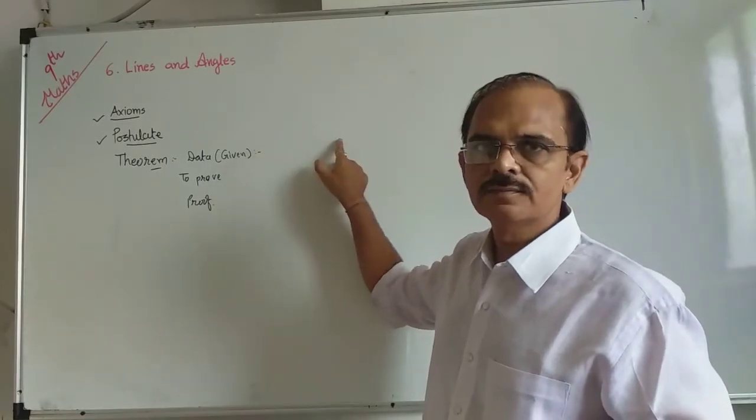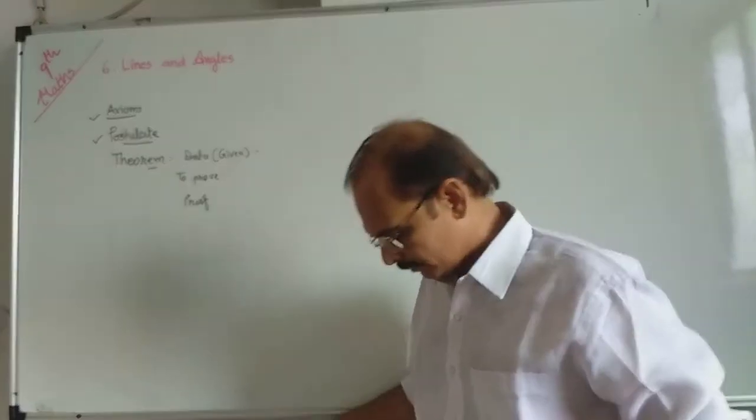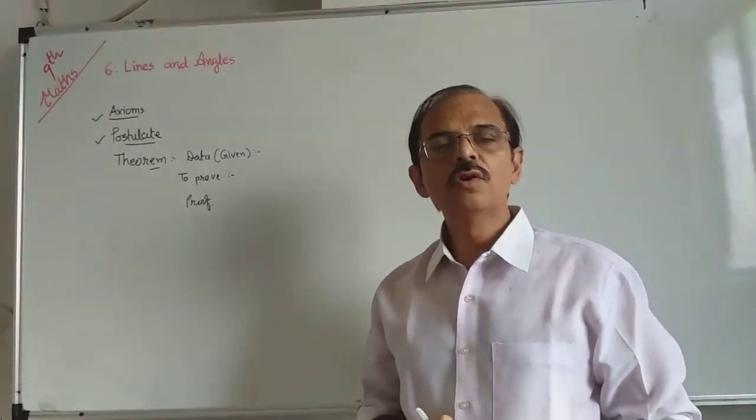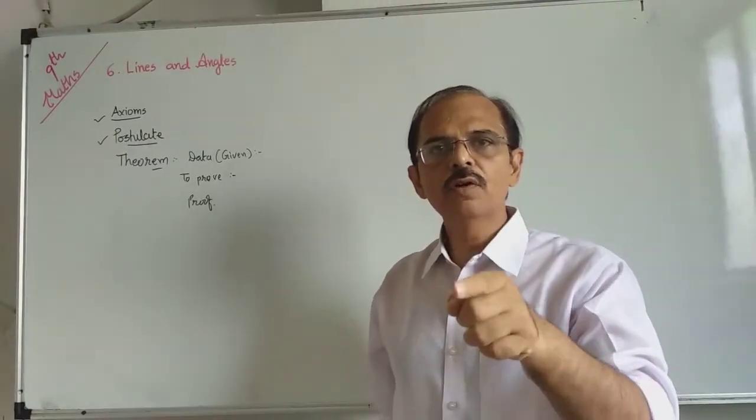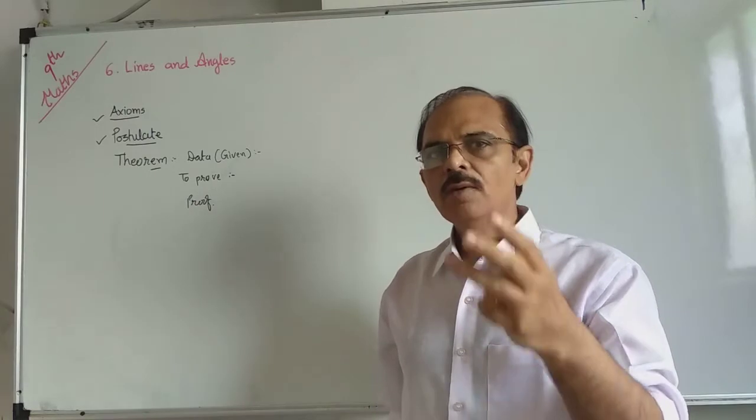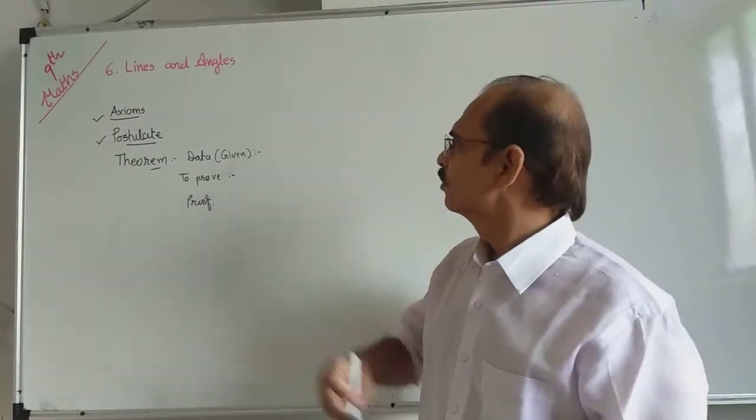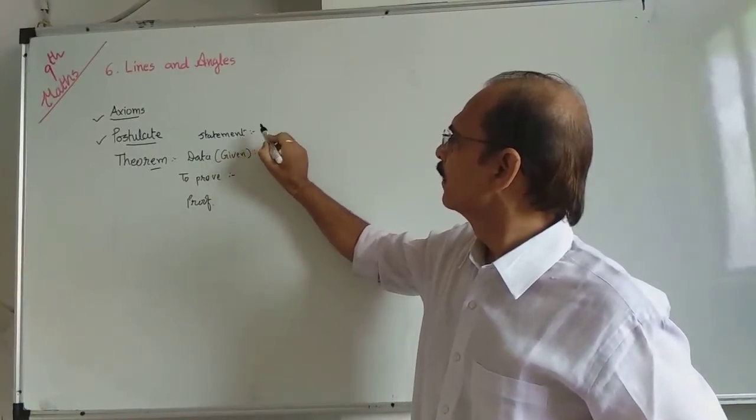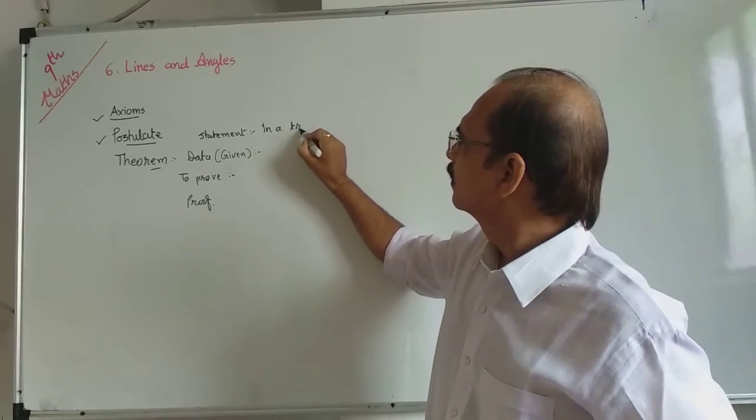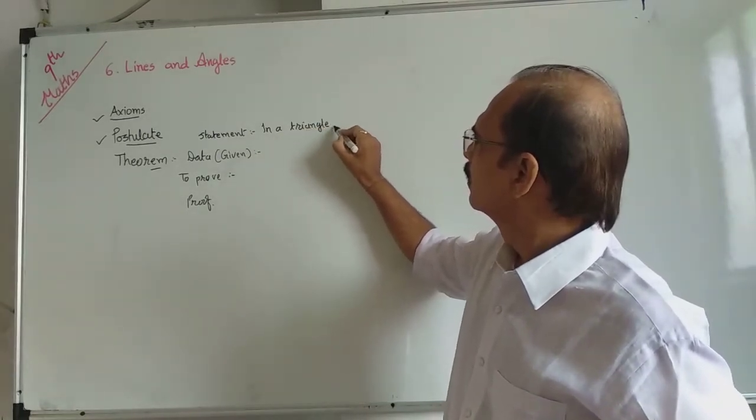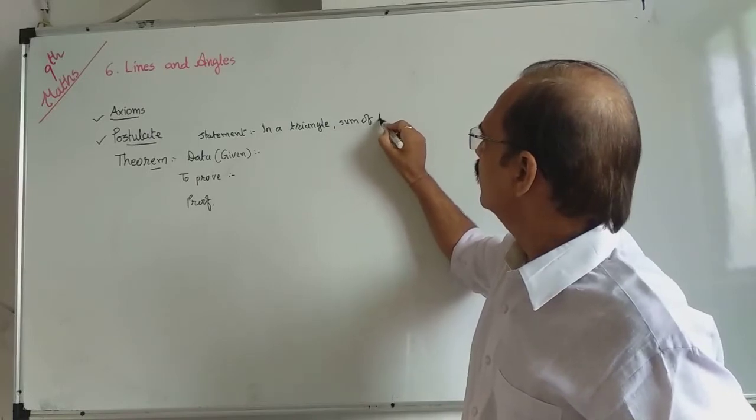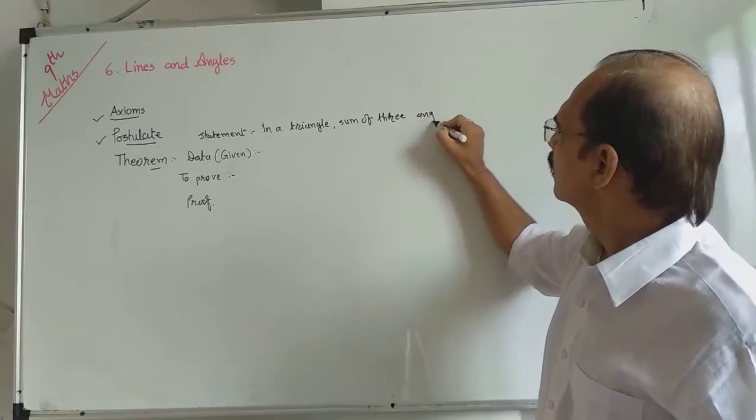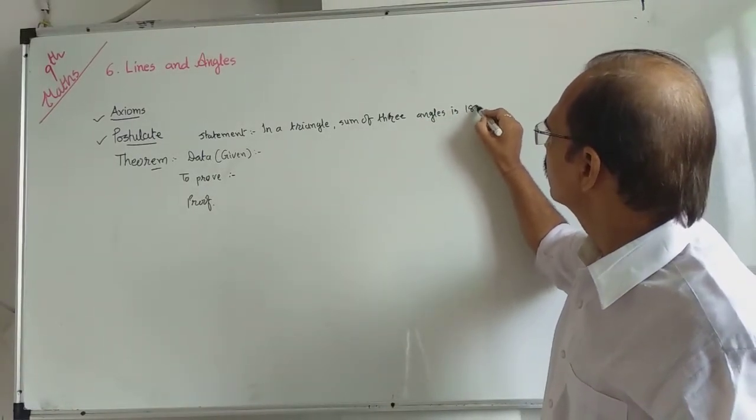A triangle is given. To prove means, to prove, that is, you want to prove what? You are going to prove what? You are going to prove what here? Sum of the three angle is 180. So the statement is what? In a triangle, sum of three angles is 180. This is your statement.